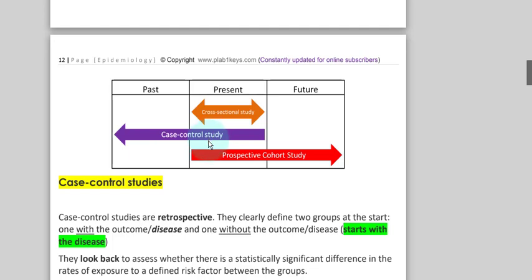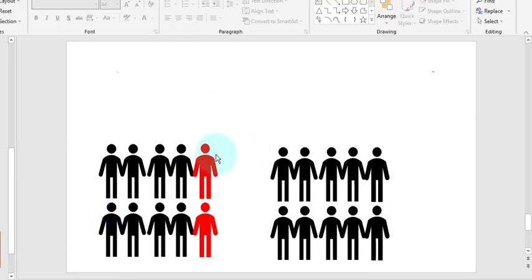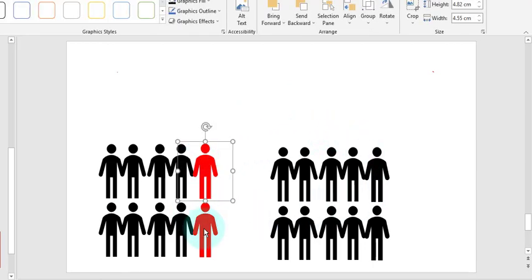Cross-sectional study. What? You take a sample of the population and you do the study. That's in the present. That's called a cross-sectional study. Now what is cross-sectional? You have 20 people. You took 2 people, you want to study on them. That's your cross-sectional study. You cross-sected the population. You took a piece out of the population. That's called the cross-sectional study.